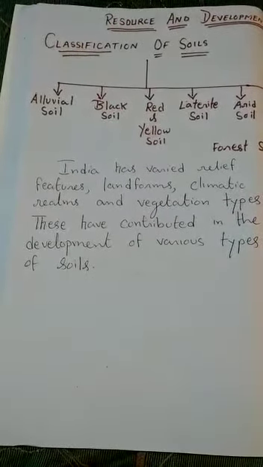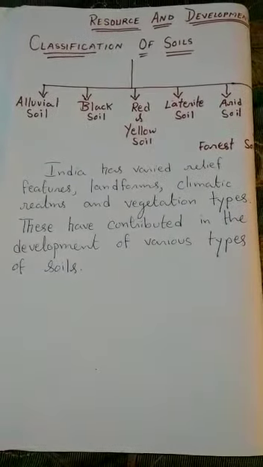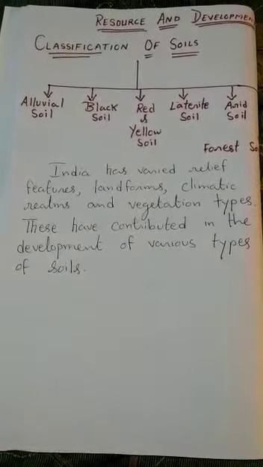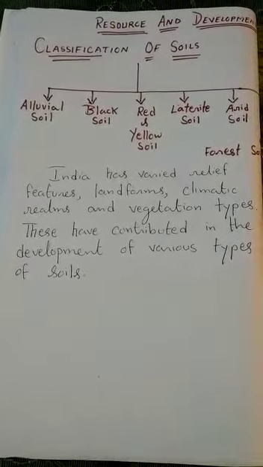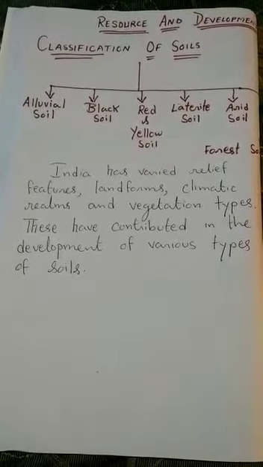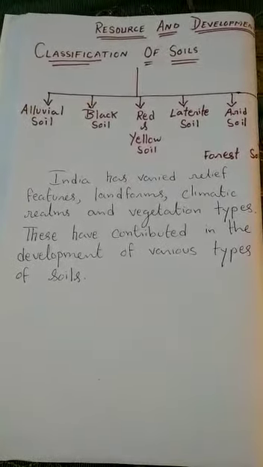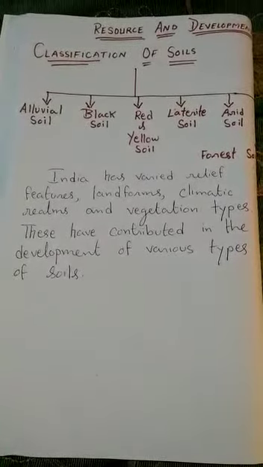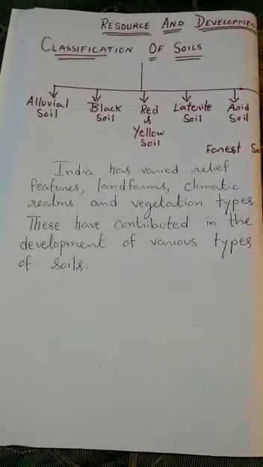Why are there different types of soils in India, not only one type of soil? Because in India, you will find variation in temperature and variation in climate. Different types of landforms and relief features are there. So for that reason, we find different types of soil in India.